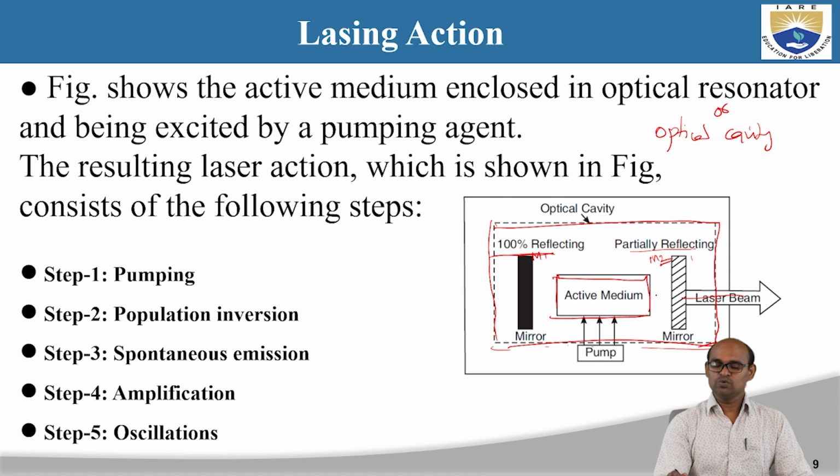Because we want to see the laser beam coming out from the front, so that is why it is partially reflecting. We are not going to see any laser beam coming out from the back, so we want whatever photons go to the back to be reflected back into the medium. That is why we have taken a 100% reflecting mirror. The front mirror is partially reflecting so that some of the laser beam comes out through it.